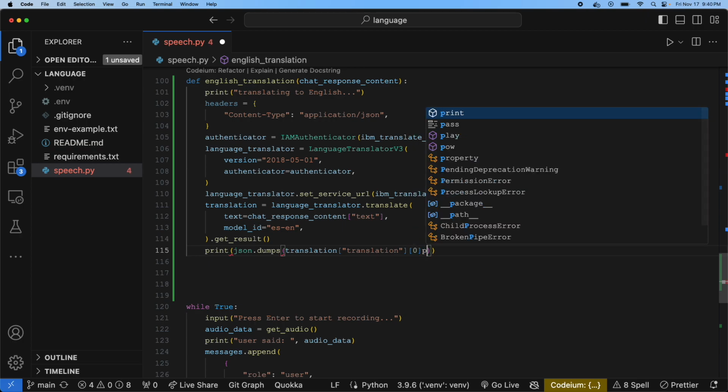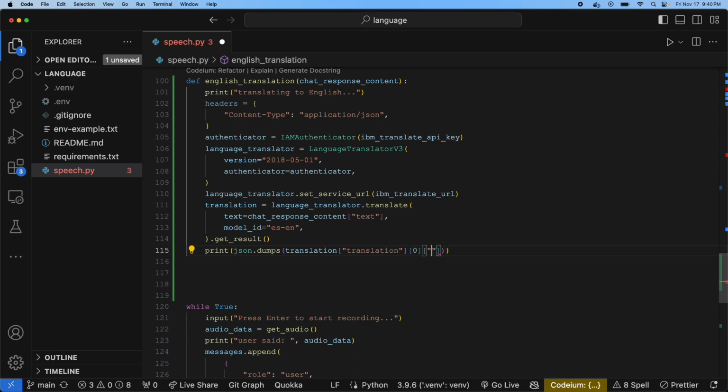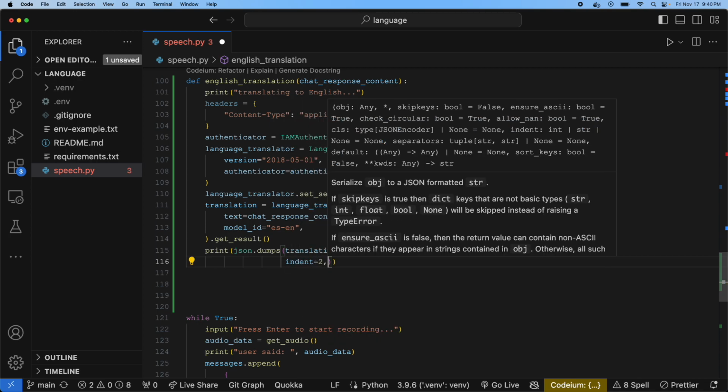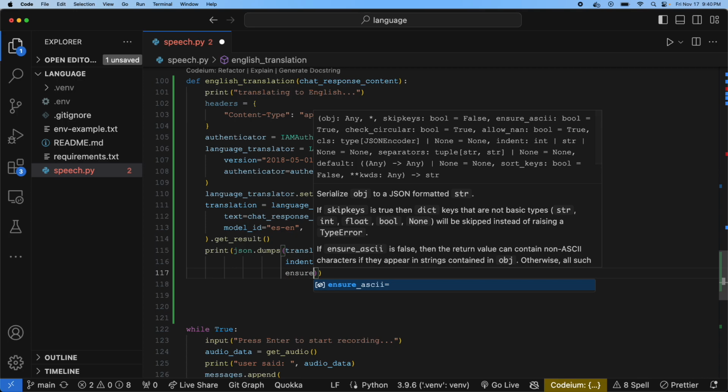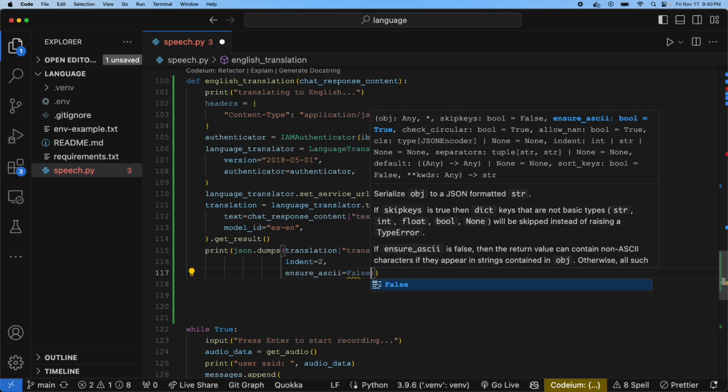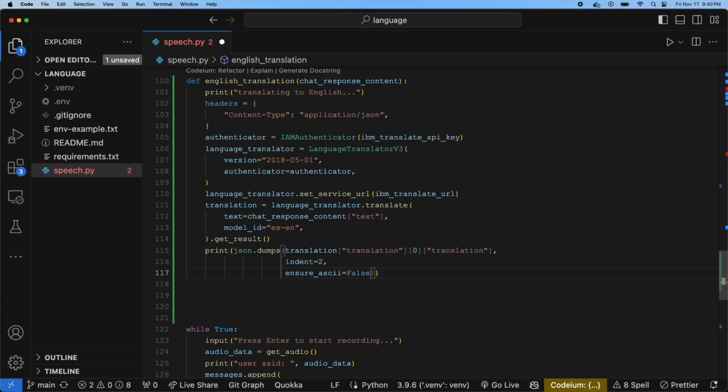Actually, I guess I don't need to dump it. I could have just done dot notation instead of turning it into a Python dictionary and doing it this way, but that's what I chose to do. So we'll indent it 2 spaces so it's pretty, and ensure it doesn't have to be ASCII characters.